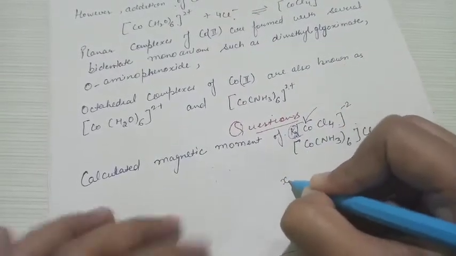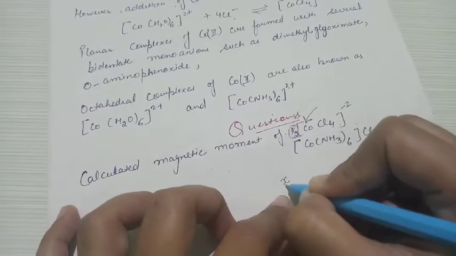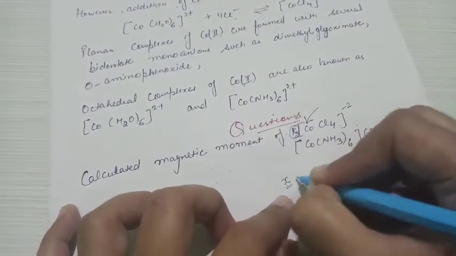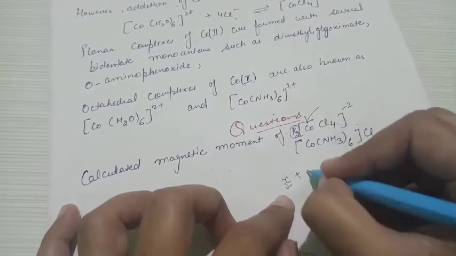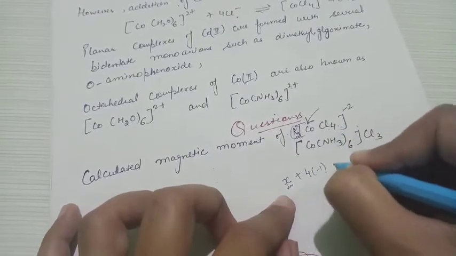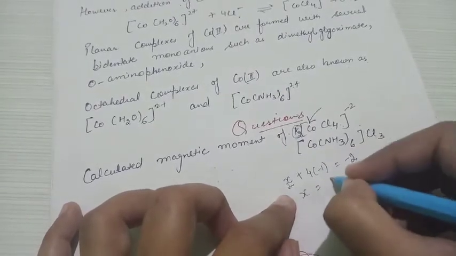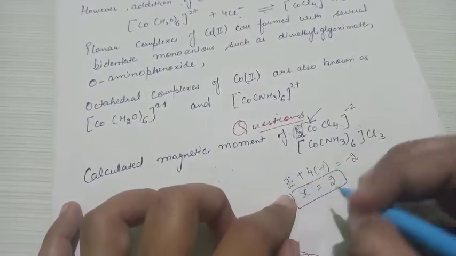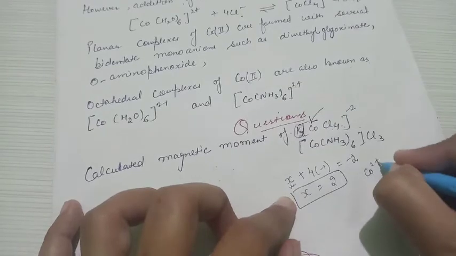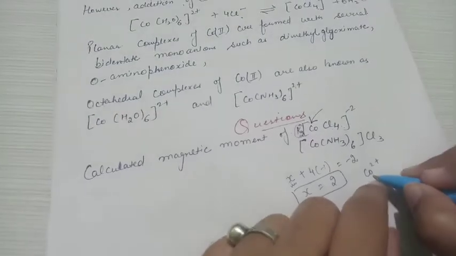In order to find the oxidation state of cobalt, we assume it as X plus. Chlorine has 1 minus charge and the overall charge is minus 2. So we get X is plus 2 oxidation state. That means cobalt exists in the plus 2 oxidation state.